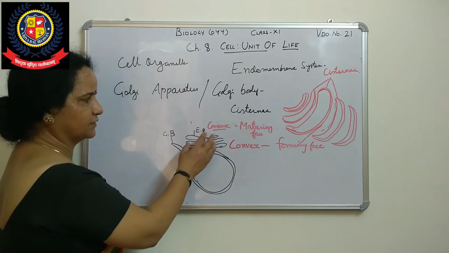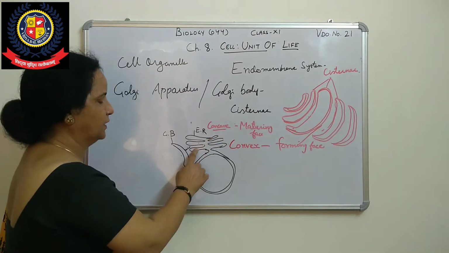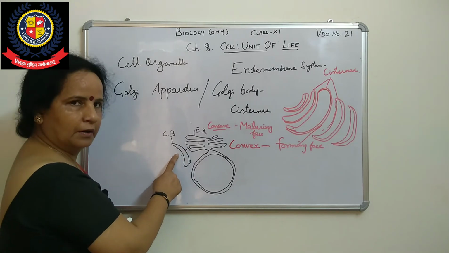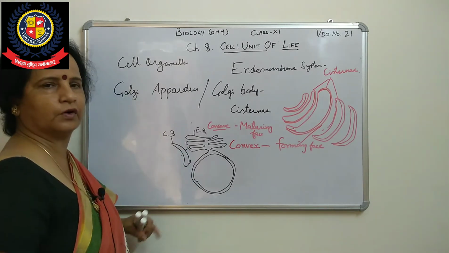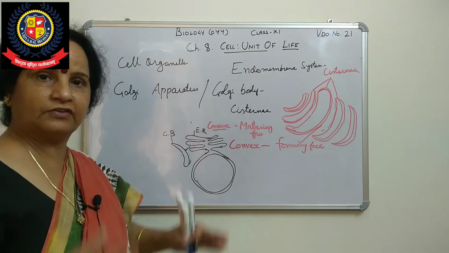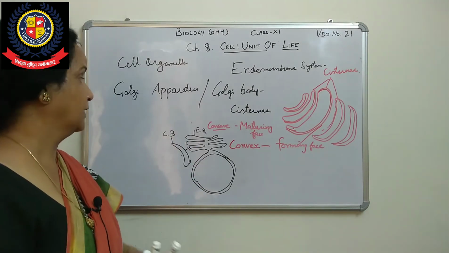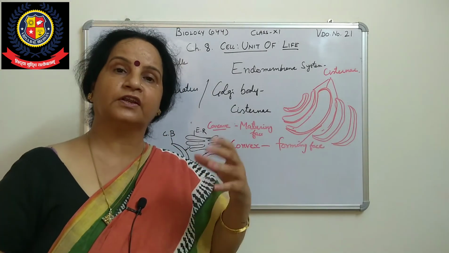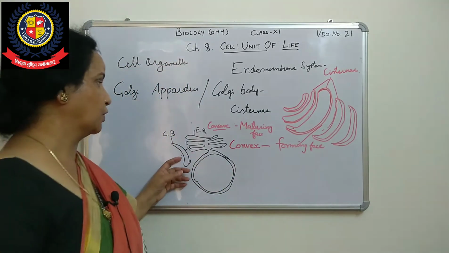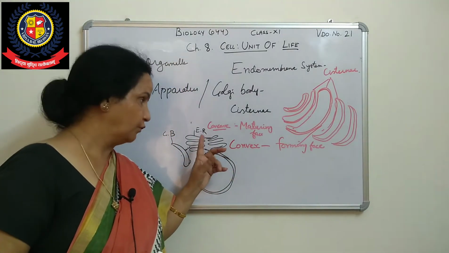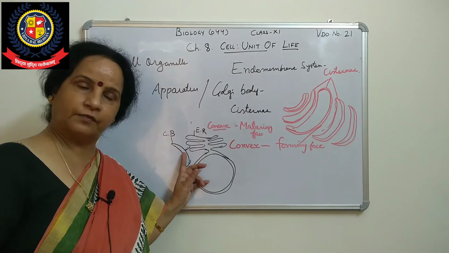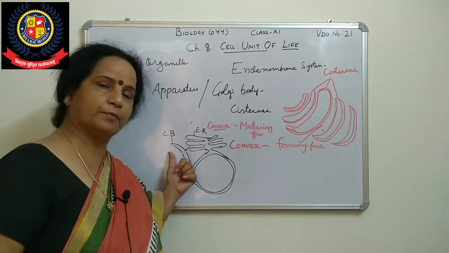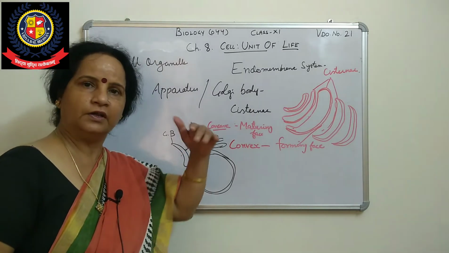Second, whatever is produced in the endoplasmic reticulum will be delivered to the convex face of the cisternae, then go to the mature face, and then move towards where it is required. Question: give the reason why the Golgi body always faces the endoplasmic reticulum. The reason is that the things produced here are delivered to the convex or forming face of the cisternae, where changes occur, then transferred to the mature face, and then moved towards where they are required.